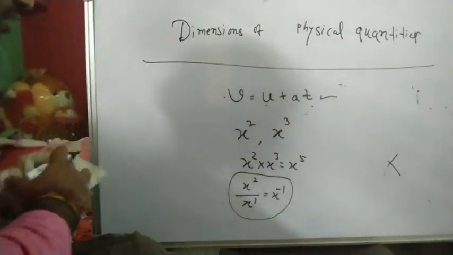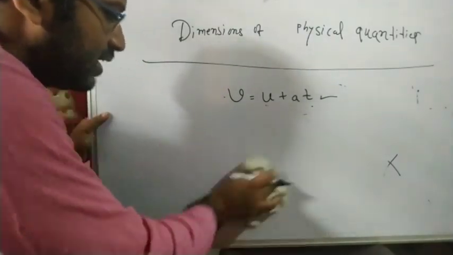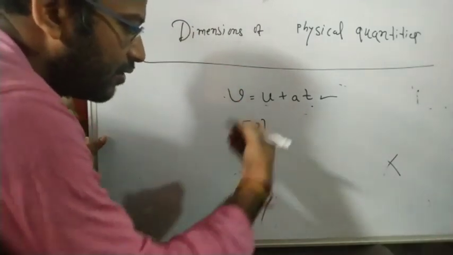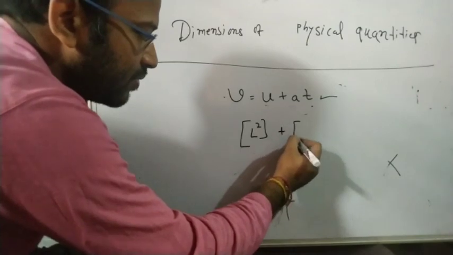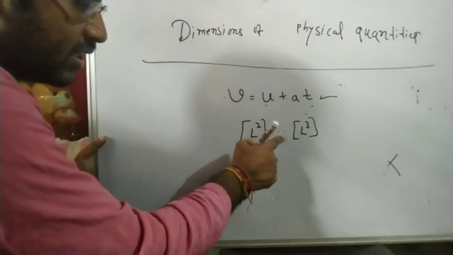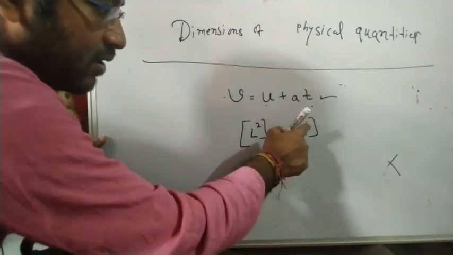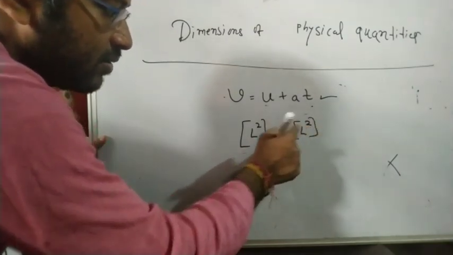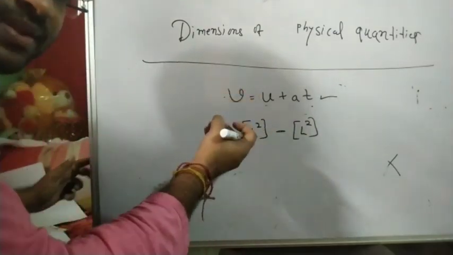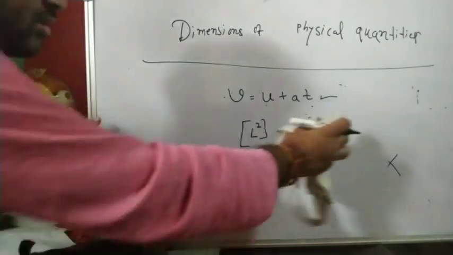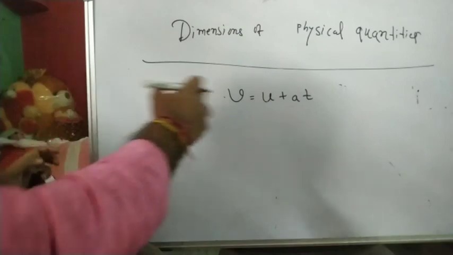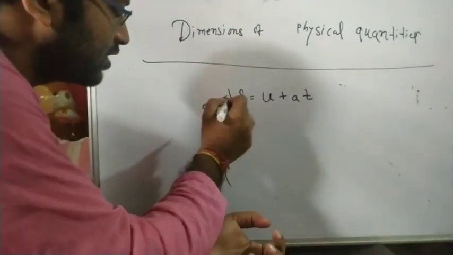The same thing is applicable in the case of dimension. Suppose one quantity has dimension L squared and another has dimension L cubed. You cannot add these two things or subtract. The power must always be the same, then only can you add or subtract. But you can multiply, or you can divide. So now let's see this equation, called the equation of motion, the first equation of motion.